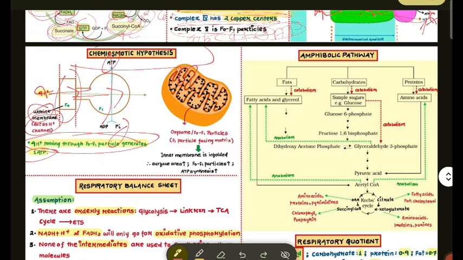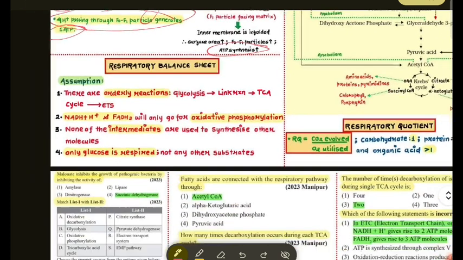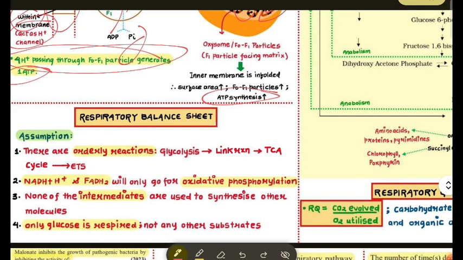The more is here, the more ATP synthesized. Oxygen is not vertical. Inner membrane is enfolded, surface area increases, F naught particles increase, and ATP synthesis increases. Respiratory balance sheet.